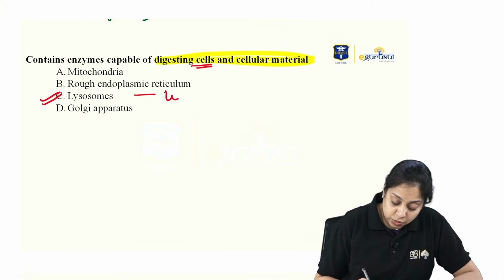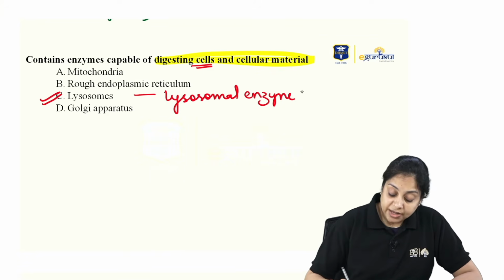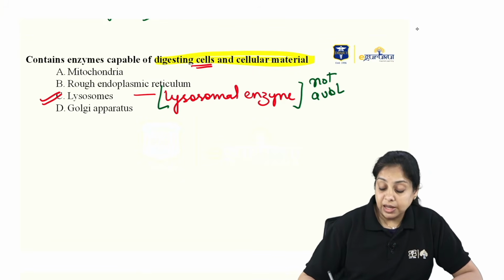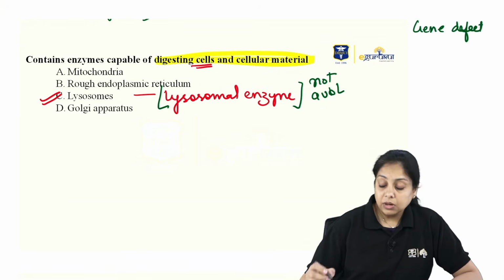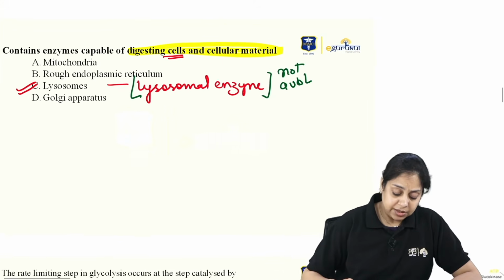There are these lysosomal enzymes which are responsible. Now, what if the lysosomal enzymes are not available? Imagine a scenario, the gene is defective, right? Or let's take another real case scenario.